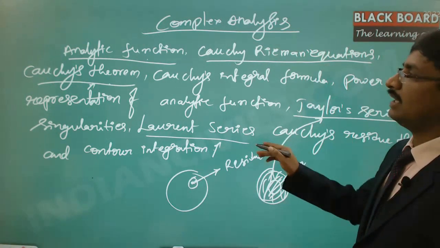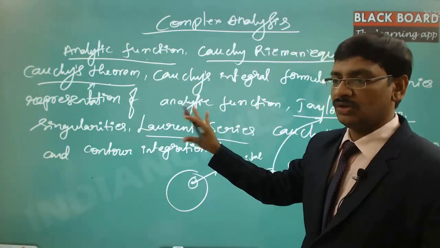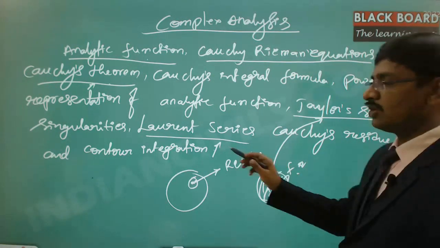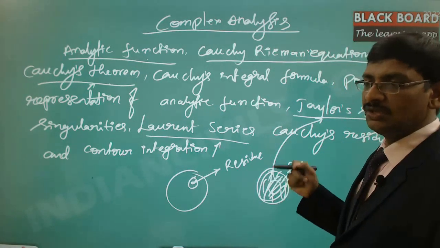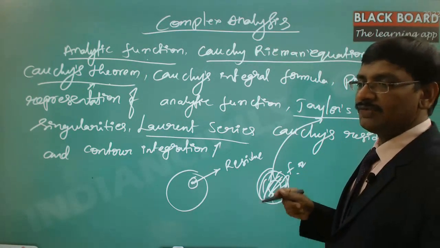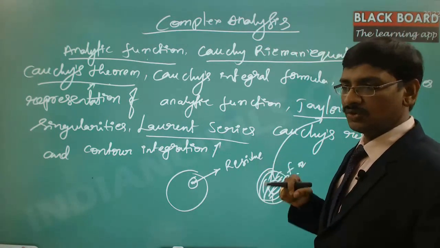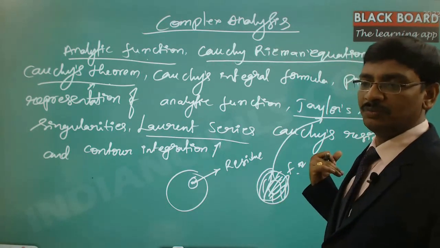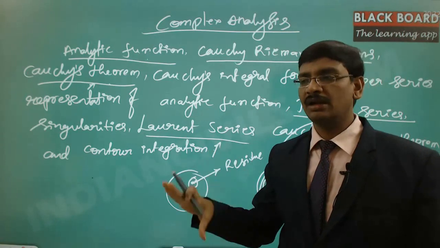And this again comes from the fact that if the function is analytic, then we can talk about all these things. And then Cauchy's residue theorem and the contour integration. Cauchy's residue theorem is nothing but there is something called a residue we calculate where the function is not analytic at that particular point. That residue calculation will have different methods, and the residue value itself is sufficient to find out the integral of the function.